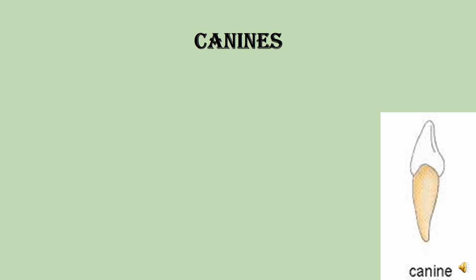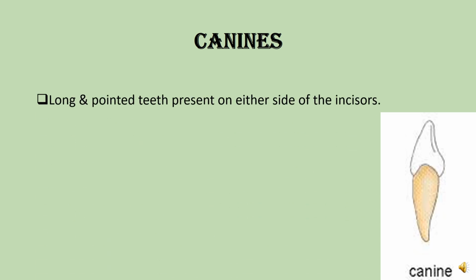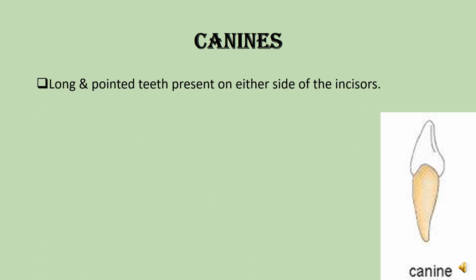canines. What is the name of the next type of teeth? Canines. You can see in the diagram that the shape of a canine is like this. Long and pointed teeth present on either side of the incisors. You can feel in your mouth that there is one tooth which is very pointed, right?